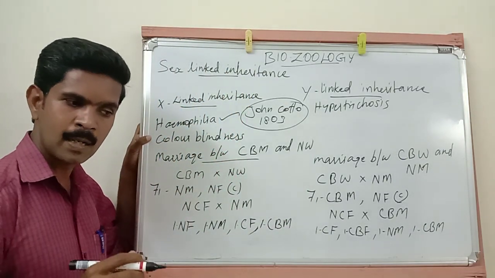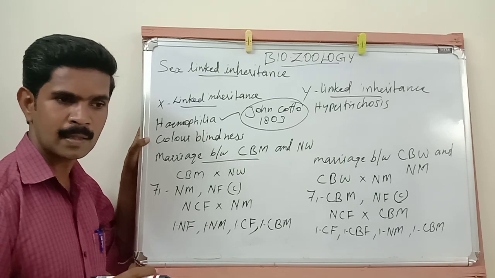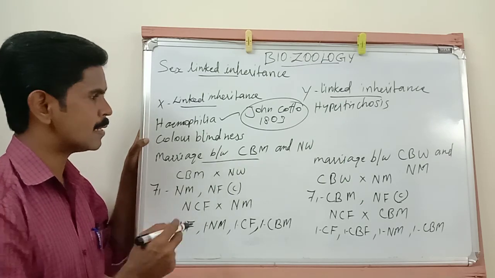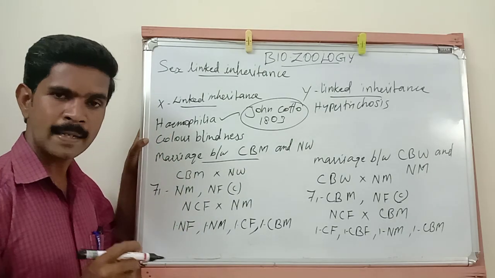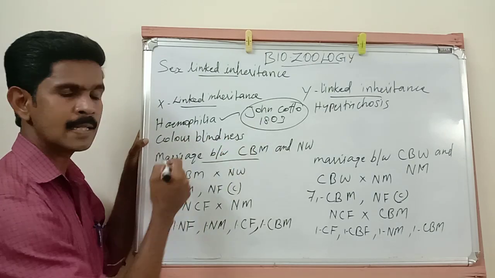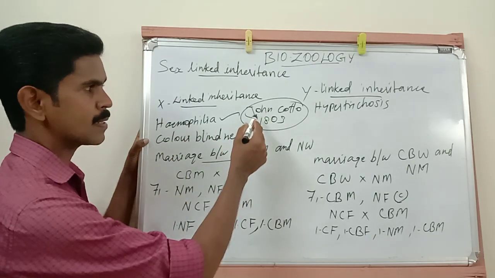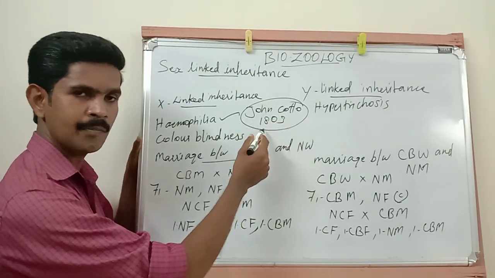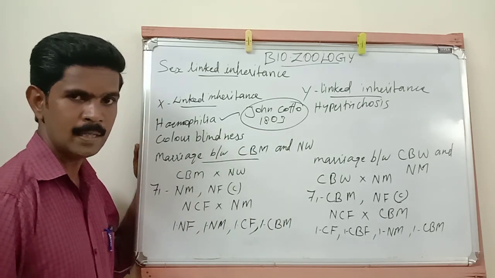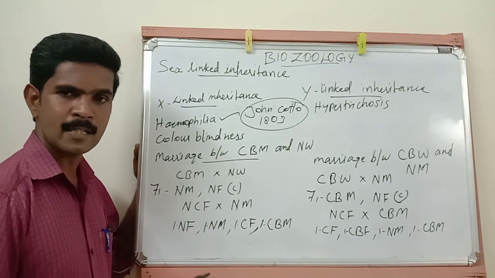See, hemophilia disorder maximum affects the male than female. And the second point, this disease is otherwise called bleeder disease. And the third point I said about this disease is, this disease was first identified by a person. His name is John Cato, and he identified this disorder in the year 1803. Okay. Then the next point.